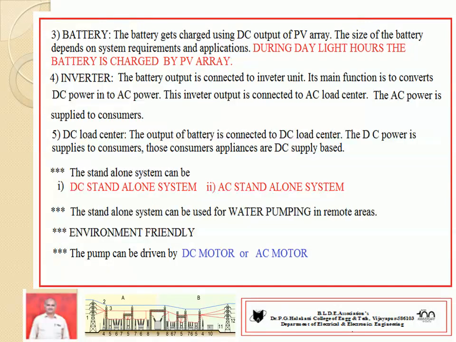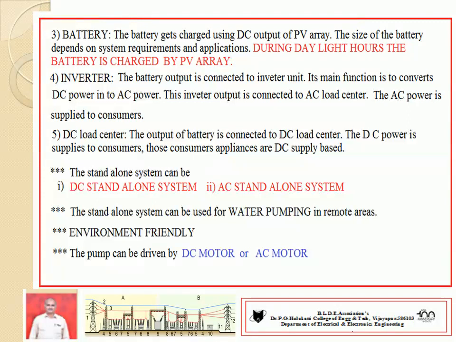A DC motor may be further used for pumping of water for farmers. Getting the idea? We can use the DC supply, we can use the AC supply. As per the supply system, it may be a DC standalone system, or it may be an AC standalone system.